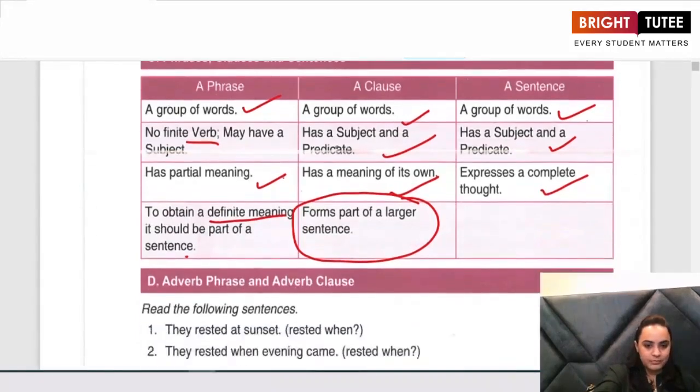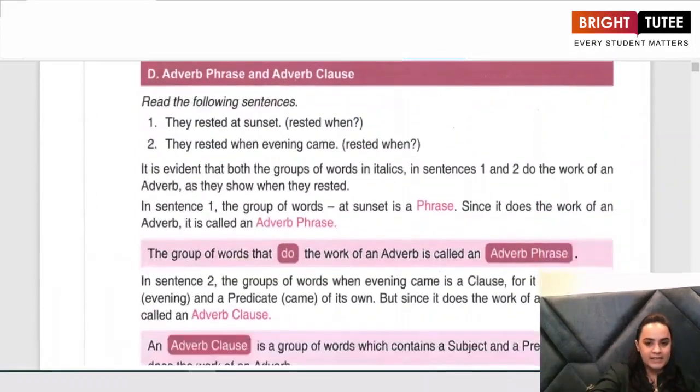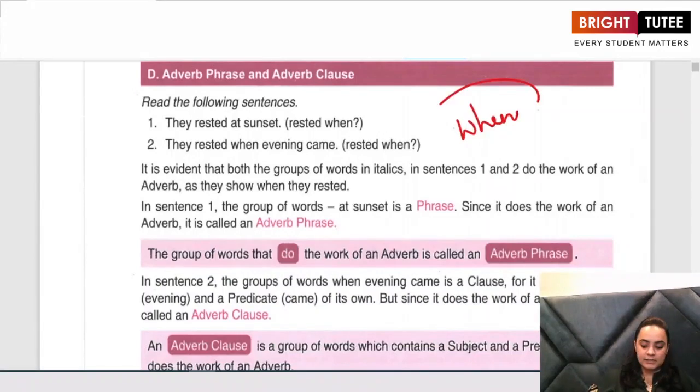Now, let us look at the difference between an adverb phrase and an adverb clause. Now, look at the sentences which are on your screen. They rested at sunset. They rested when evening came. If you read both these sentences, you are getting the answer to the question when. First sentence: when did they rest? At sunset. I am getting the answer to it. When did they rest? In the second sentence, when evening came.